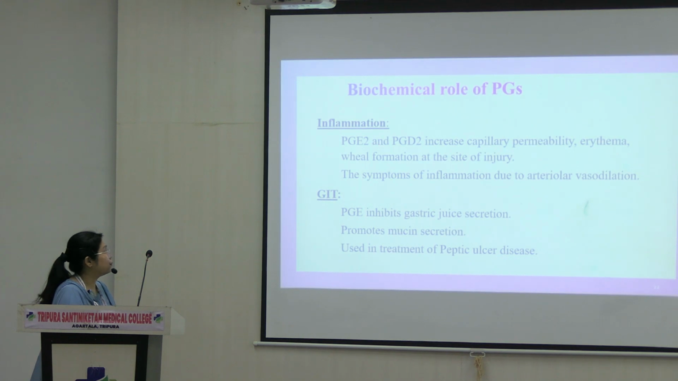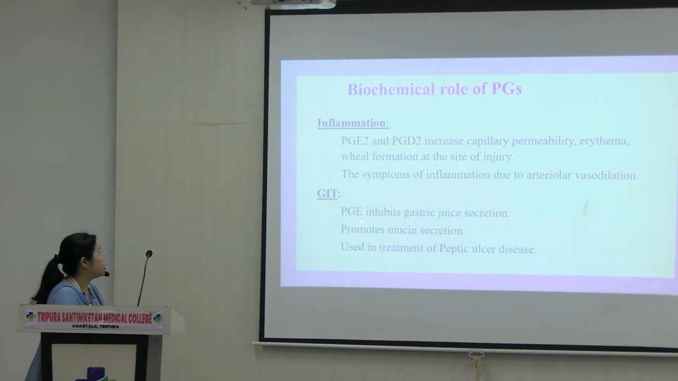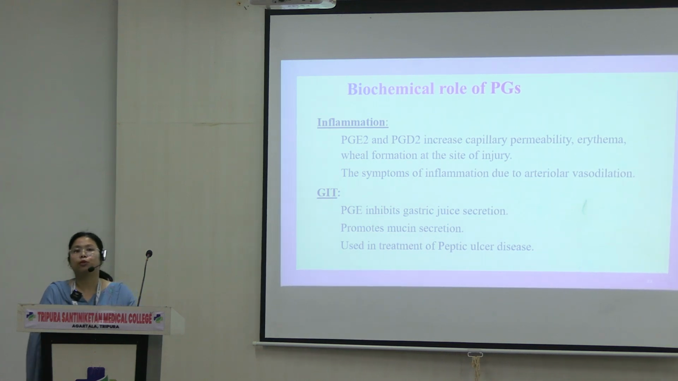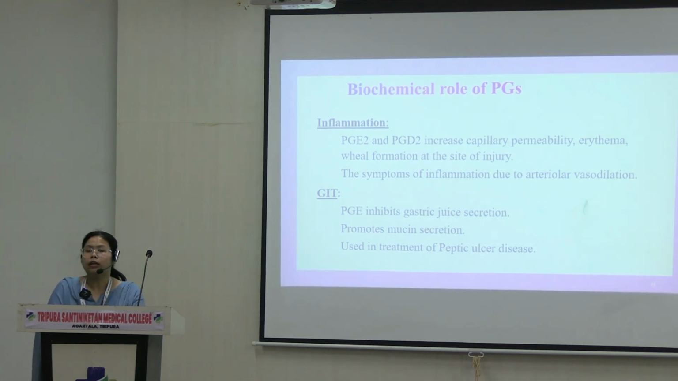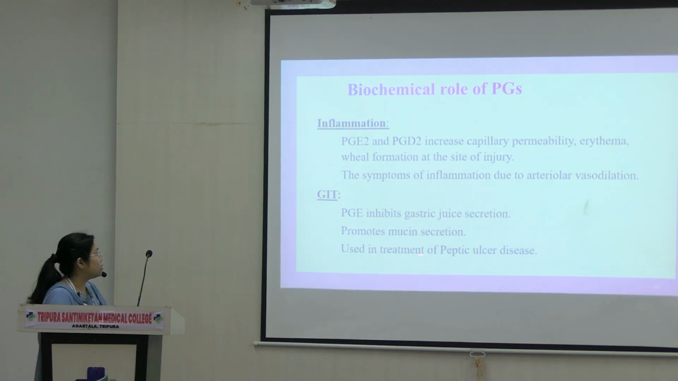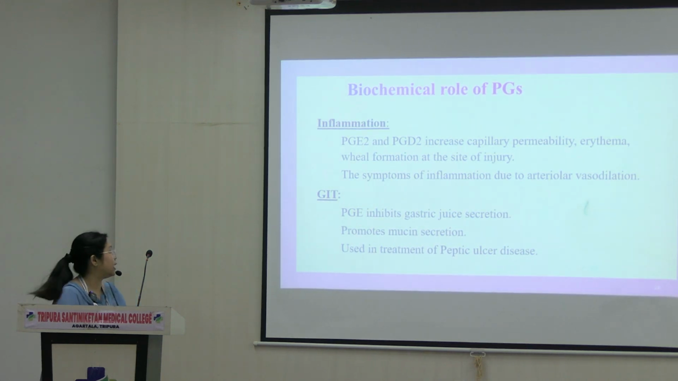and that happens because of the action of these two. In the GIT, the gastrointestinal tract, PGE inhibits gastric juice secretion, and it also promotes mucin secretion. So mucin helps in protecting the gastric mucosa from the harmful effects of hydrochloric acid, right? So that's why they're used in peptic ulcer disease. The analogs that we have are medicines made out of synthetic forms of PGE.